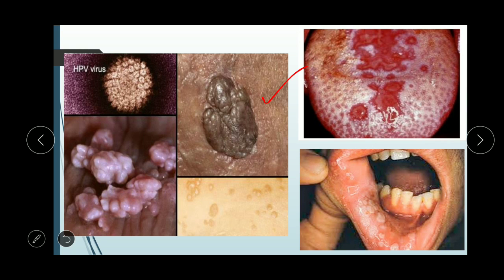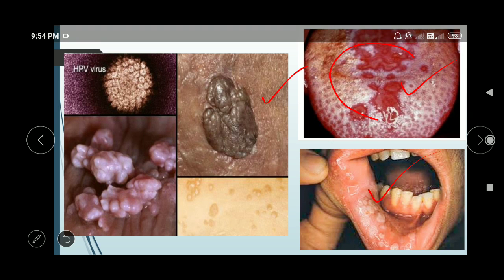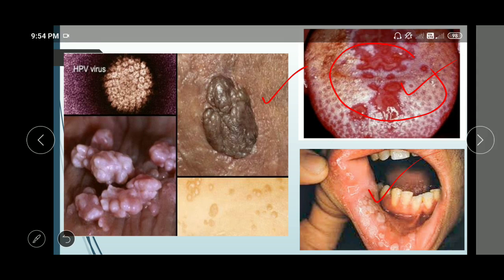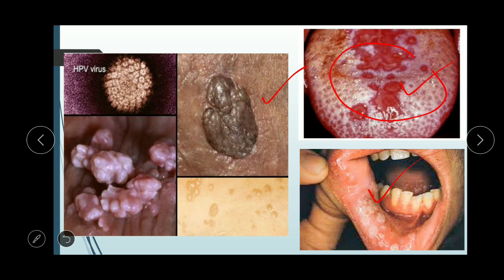Here you can see these two are oral STDs. Here you will see the affected part of the tongue, and here you can see the mouth portion. These are the oral STDs, and here you can see the swellings and blister-like appearance, and this is the HPV virus.